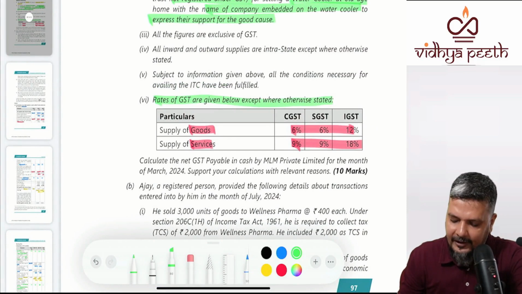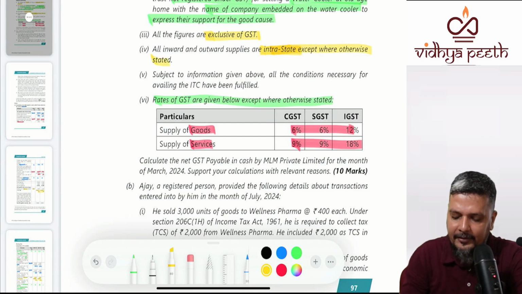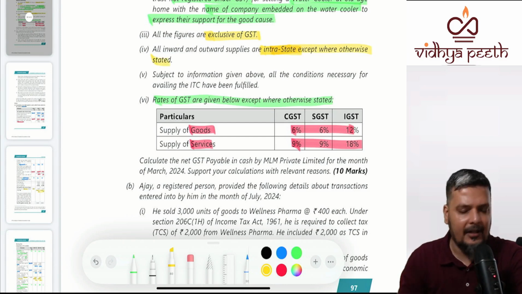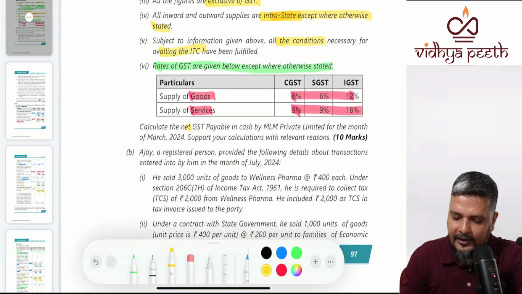Now all the general information, all the figures are exclusive of tax. All the inward and outward supplies are, this question is very simple, by default intrastate except when it is mentioned otherwise. Subject to all information, all the conditions for ITC have been availed. Calculate the net GST payable.